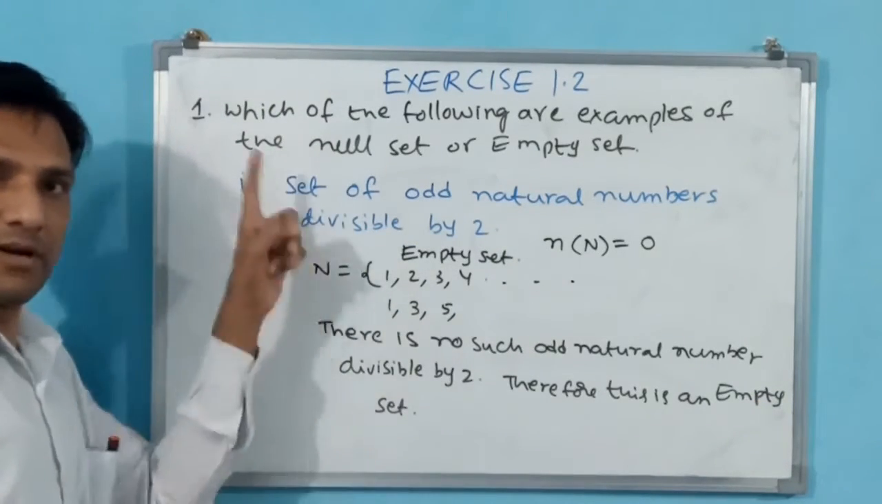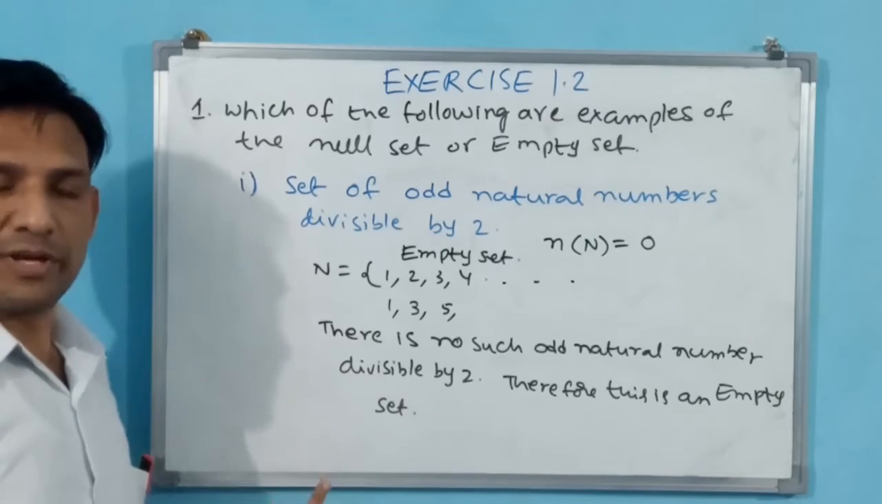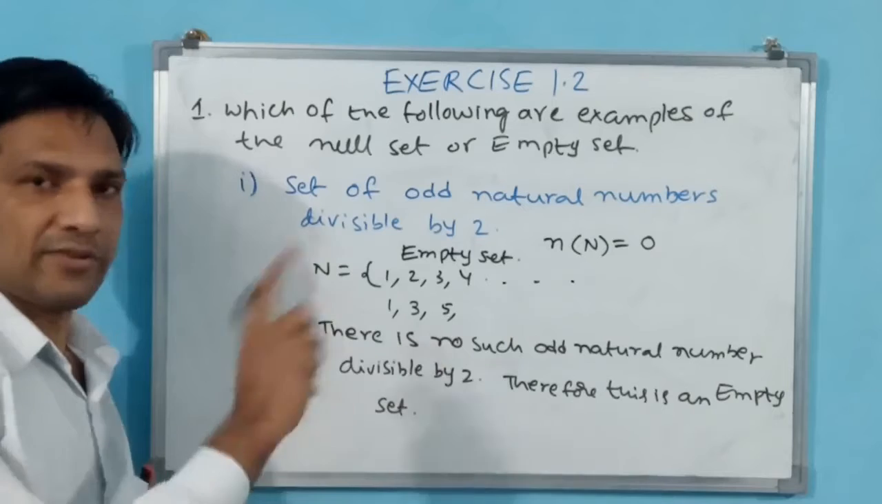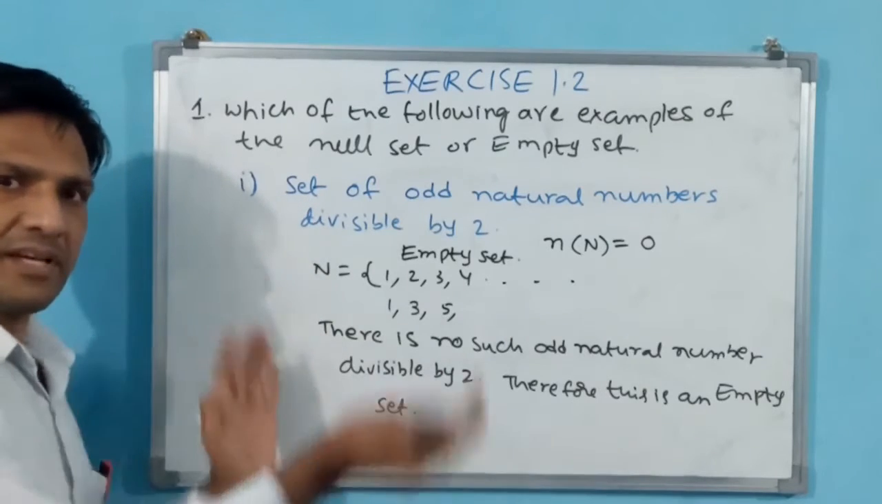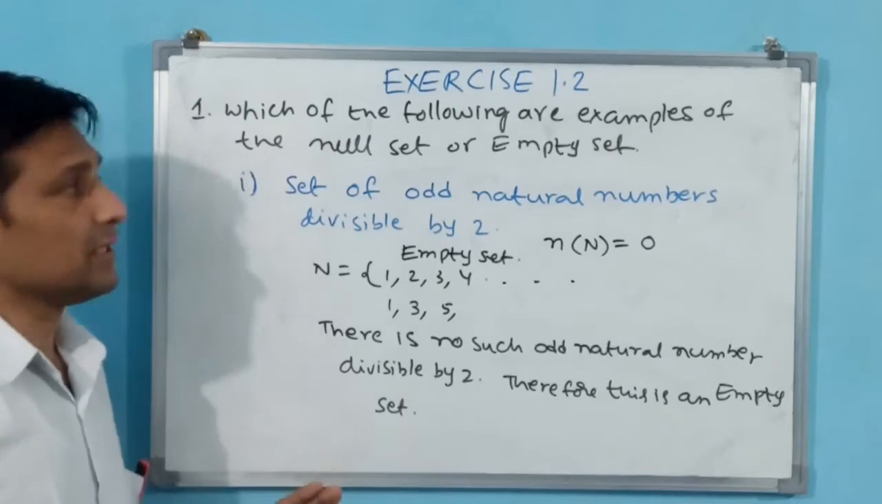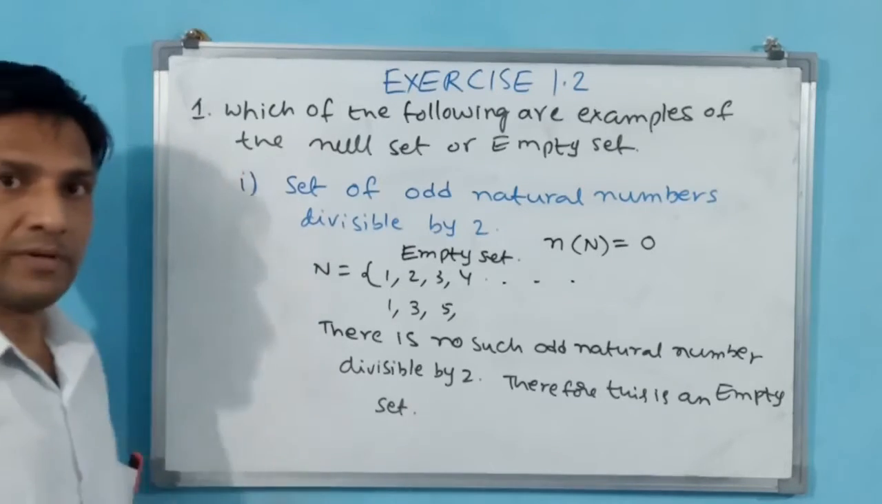You understand the concept? There is no such number which is divisible by 2 in odd natural numbers. Set is empty set. Okay? Like this you have to answer this question. We go for part 2 of first question.